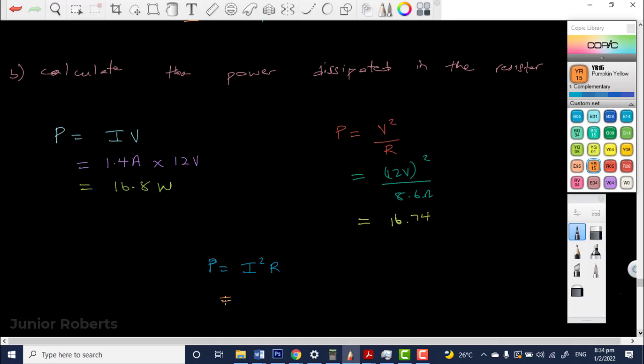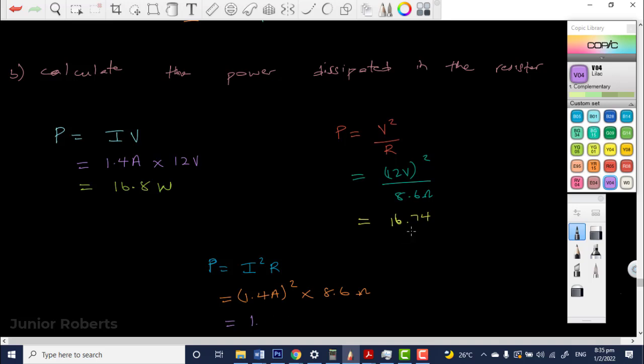I squared R. So I is the current through the resistor. So the current through the resistor was what? 1.4 ampere. So we take the square of that and multiply it by the resistance, which is 8.6 ohm. And this works out to be what now? 1.4 squared times 8.6. Oh yeah, I get about 16, yes sir. Right, so we get 16.9.